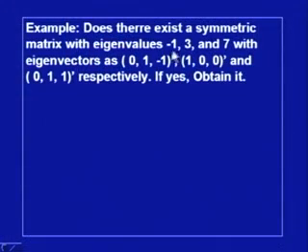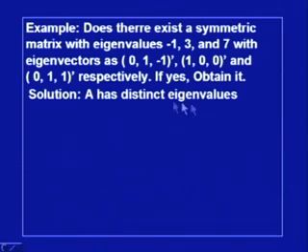Now, in this example, the question is, does there exist a symmetric matrix with eigenvalues minus 1, 3 and 7 with these eigenvectors, and if yes, then obtain the matrix A. That means, if we have eigenvalues given and corresponding eigenvectors, can we find the matrix A? This is what we are going to do in this example.